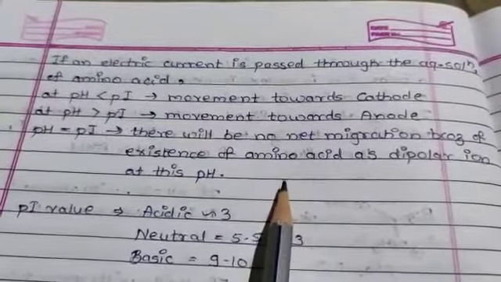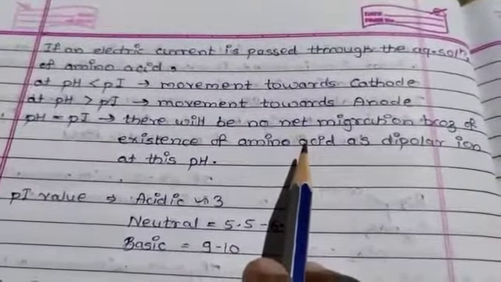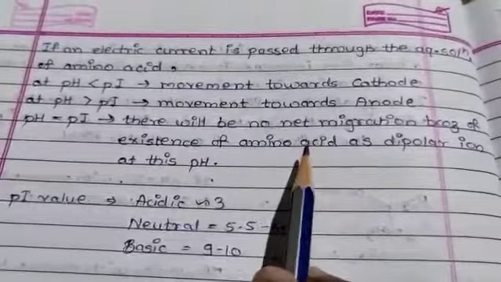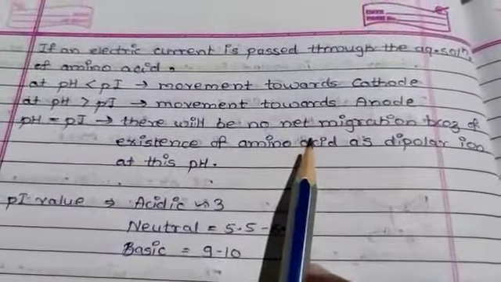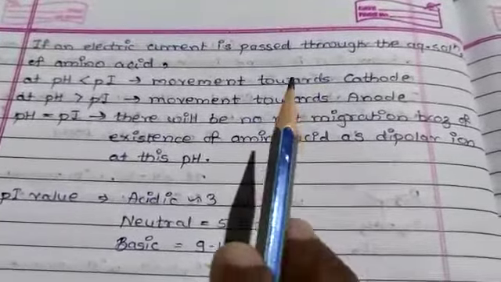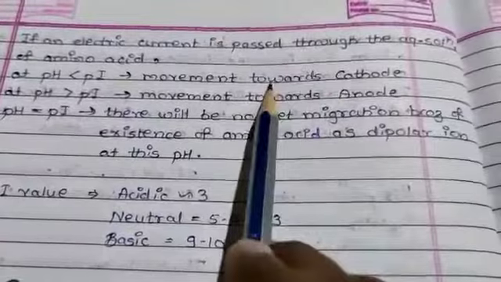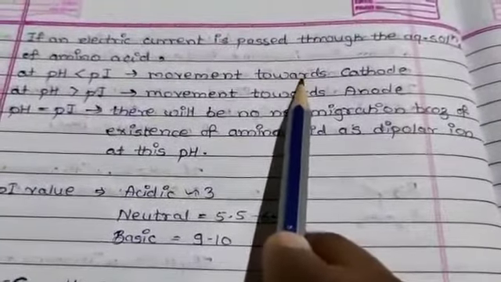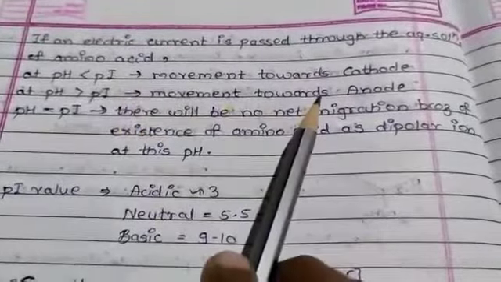As I told you, it should be noted that the isoelectric point is a characteristic property of an amino acid. If an electric current is passed through an aqueous solution of the amino acid at a pH lower than the isoelectric point, then the amino acid will migrate towards the cathode, whereas at a higher pH it will migrate towards the anode.